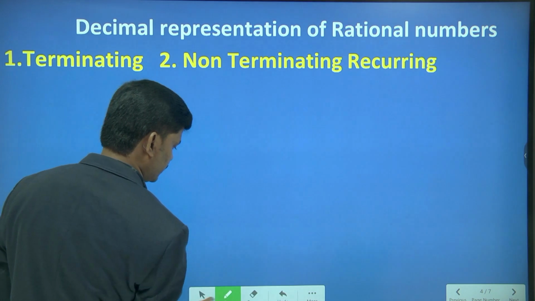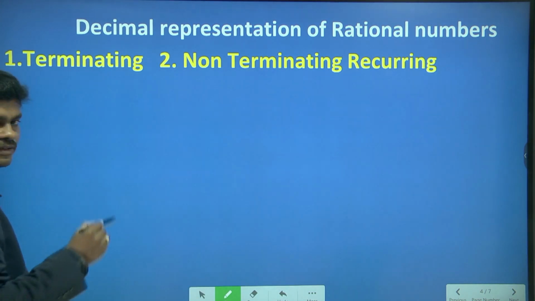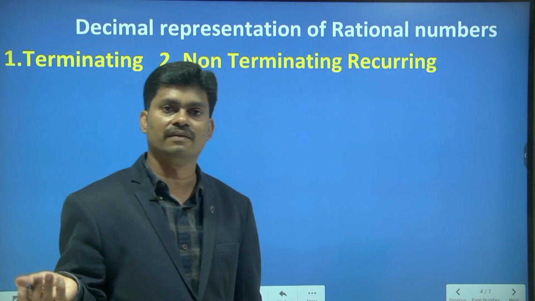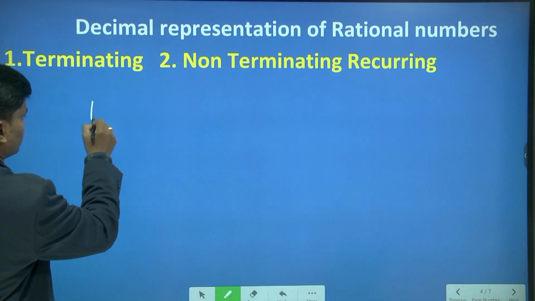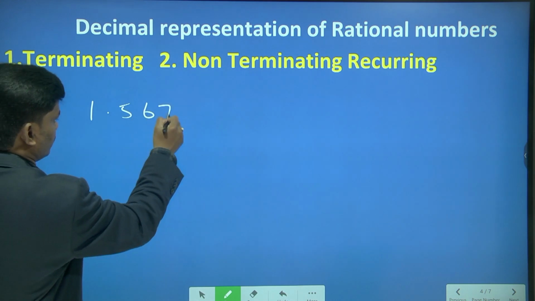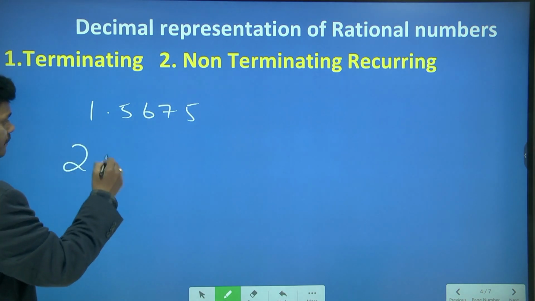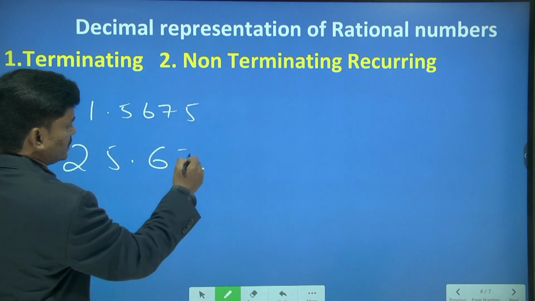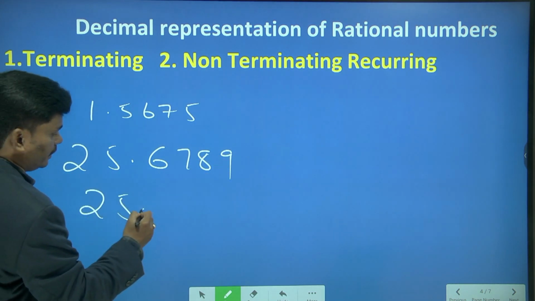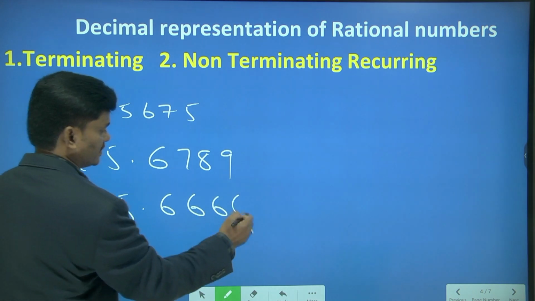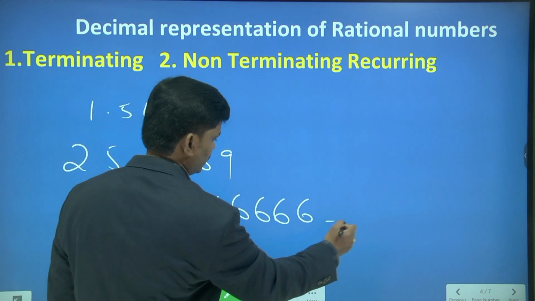So let us be clear about it. I will write some decimal forms, what we have seen in our earlier classes or according to our previous knowledge. I will write some decimals here: 1.5675, 25.6789 and 25.666666 and so on.